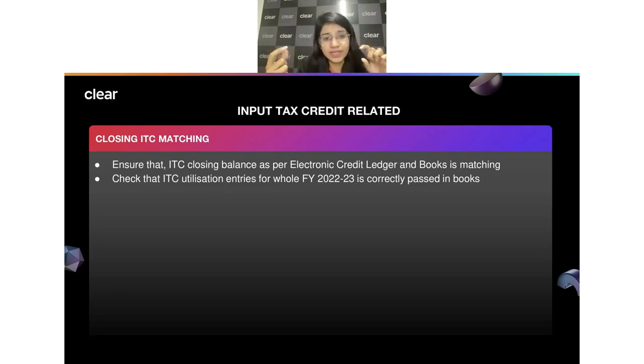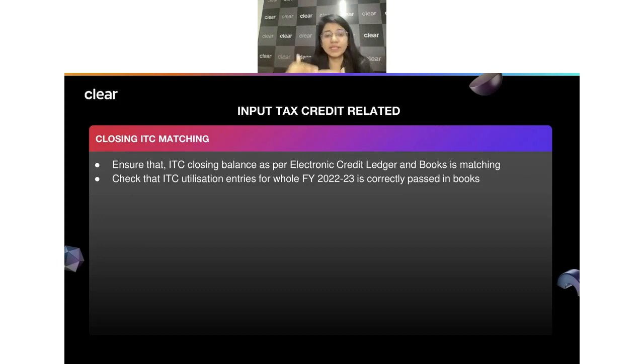Obviously, there would be differences where it is a kind of deferred ITC which you have not claimed. So you should always pass the proper entry for that. Even if there was certain ITC which you have not claimed in a particular month, just pass a proper entry in your books of account. This is total ITC as per my purchase register. Out of that, this is something I could claim, and this is something I cannot claim in this month. Put that as a part of deferred ITC. Then you may reclaim it.